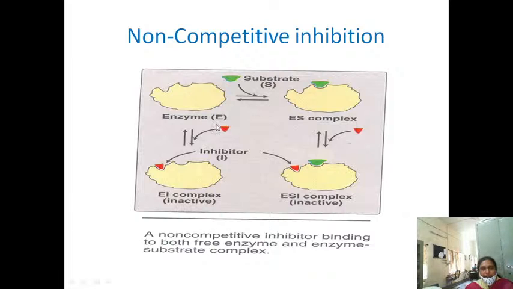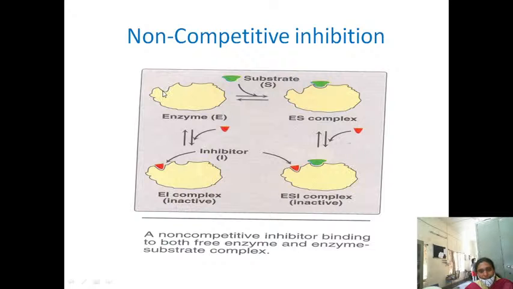Right, look at this picture. This is an enzyme. This is the substrate. Normally this will go and bind here to form the enzyme substrate complex, and that complex is supposed to give the enzyme plus products. But now what happened here? There is the inhibitor. This is the active site for the binding, and this inhibitor binds to a site other than the active site.